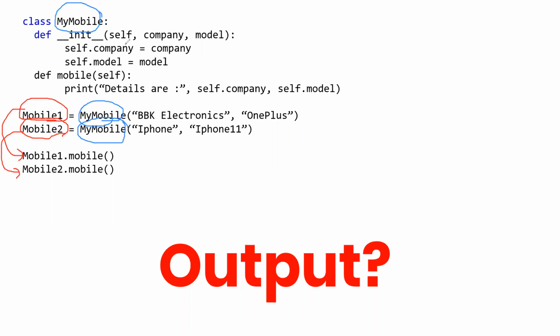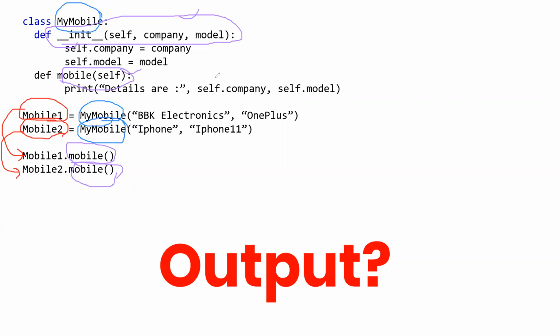Since init is an inbuilt method, when we call mobile 1 and mobile 2, not only does this mobile get called, but also this init gets called. Both of them are getting called, correct? Now the thing to understand is that there is something written like BBK electron.